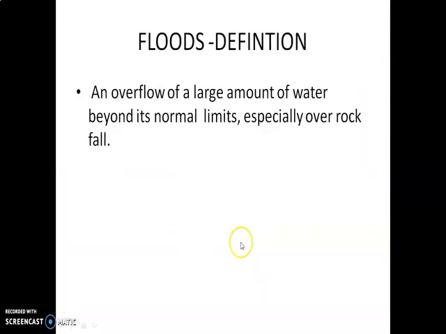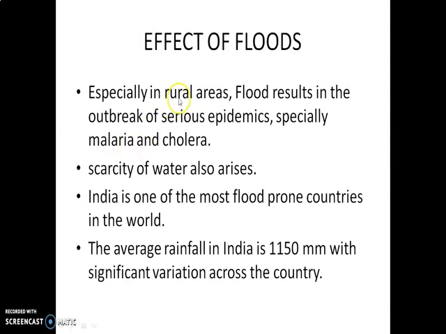Okay, next one, we have to go for floods. We have to see the definition. An overflow of a large amount of water beyond its normal limits, especially over land, is called a flood. Next one, effects of floods.